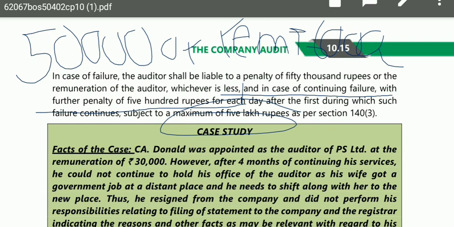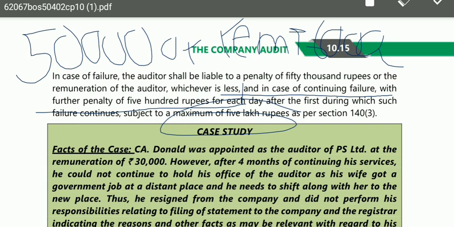That means in case of continuing failure, the auditor shall be charged with rupees 500 per day, subject to a maximum of rupees 5 lakh. So in case of continuing failure, his penalty may extend to rupees 5 lakh, with rupees 500 each day.